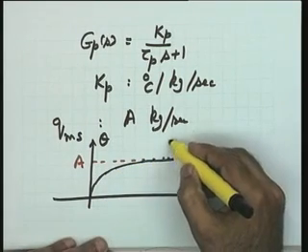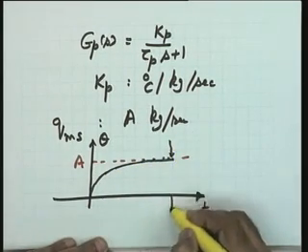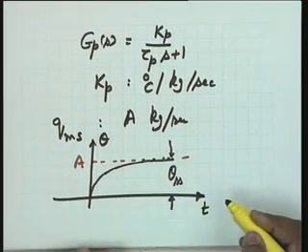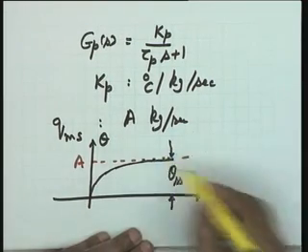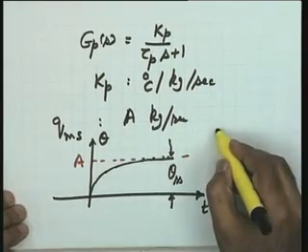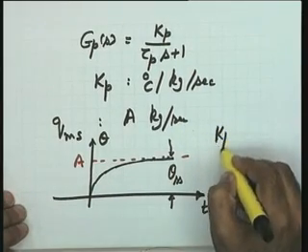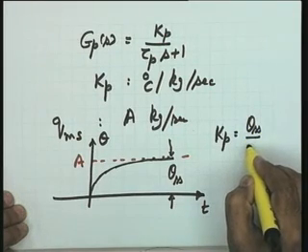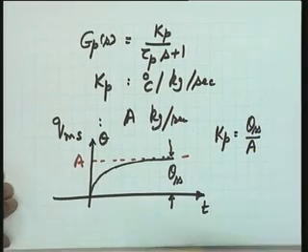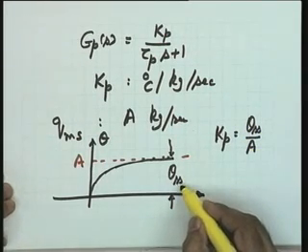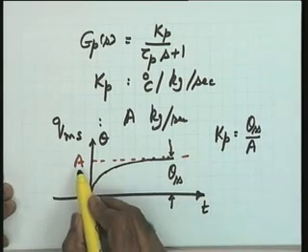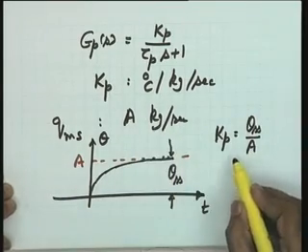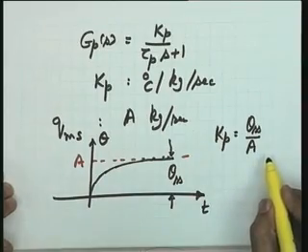Okay? Now as far as the steady state value is concerned, let me say theta SS is experimentally obtained, and it can easily be established from these curves that the value of Kp will be equal to theta SS over A. So naturally, if I know the value of theta SS experimentally obtained, and if I know the magnitude of A, the value of the gain constant of the transfer function has been determined.